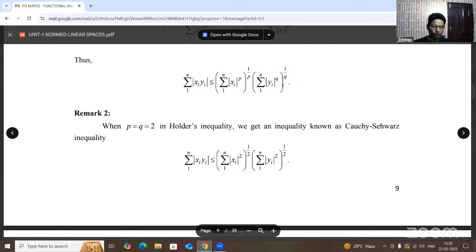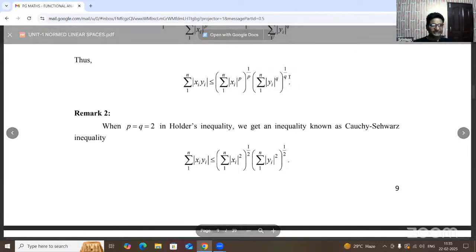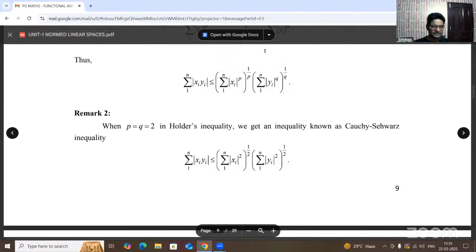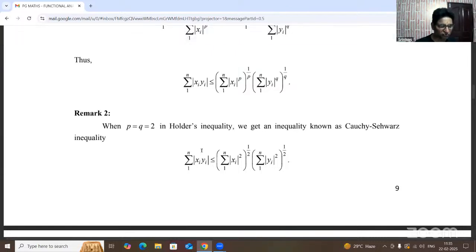So already we have proved the Hölder inequality. In that inequality, you are replacing p and q by 2. So now we are getting the Cauchy-Schwarz inequality: summation mod xi yi is less than or equal to summation mod xi whole square and whole power 1 by 2. So this is norm x. What is the norm x? Norm x means square root of summation xi square, whole power 1 by 2, and similarly square root of summation mod yi whole square, whole power 1 by 2.